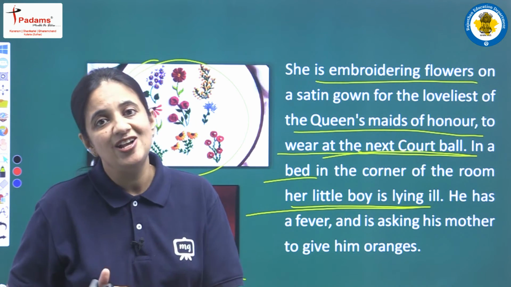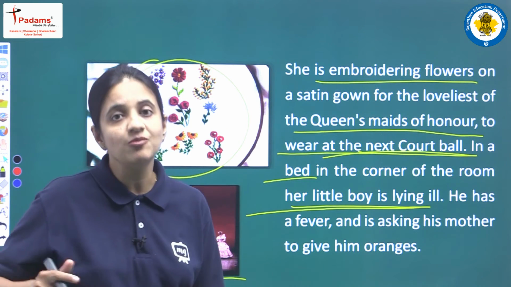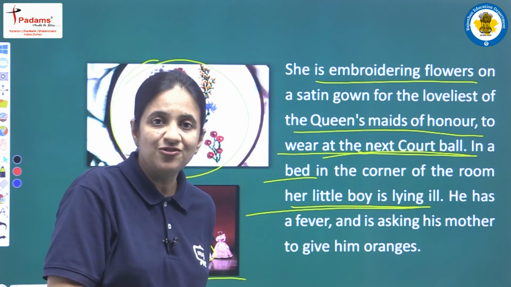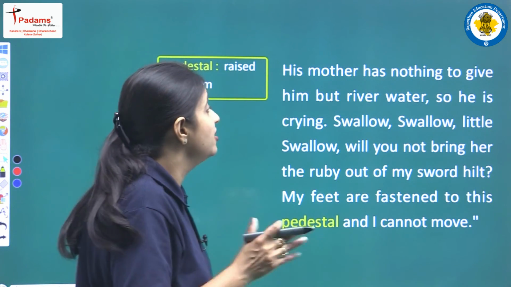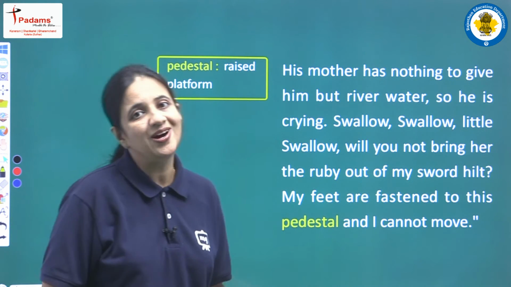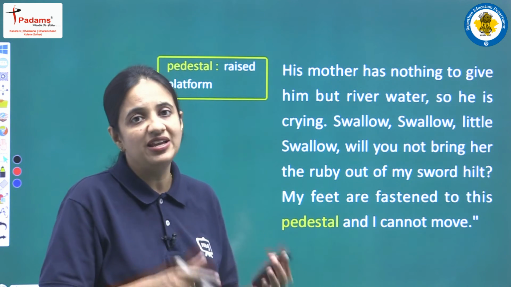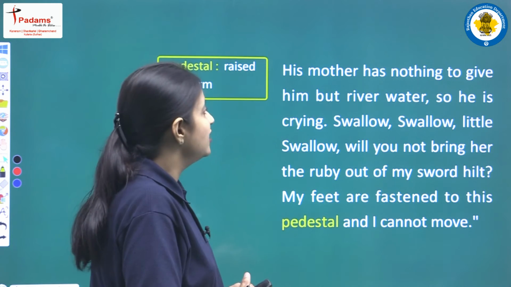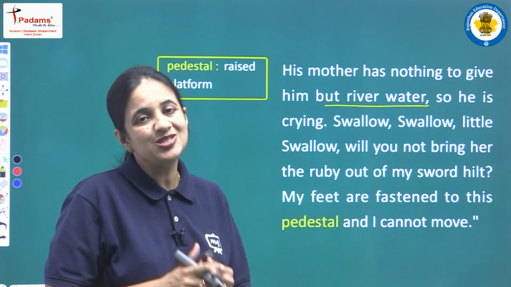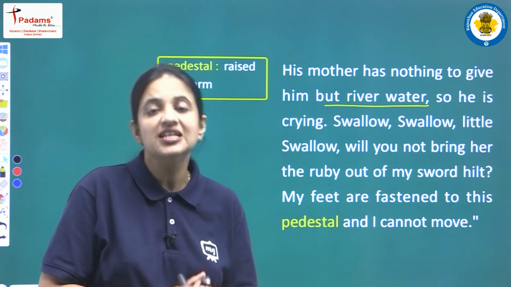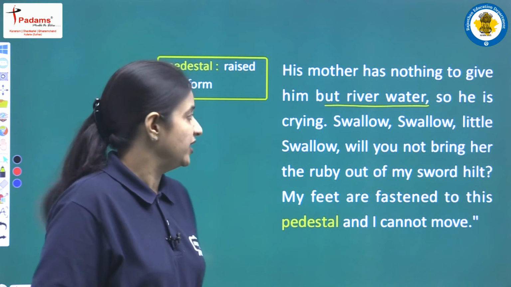So the boy, the child of that seamstress, is having fever and he is asking his mother to give him some oranges, but we know that the mother of that boy is very poor, very tired. His mother has nothing to give him but river water, so he is crying. She is not having any oranges, the only thing she is having is river water, and because of that the boy is weeping, because he wanted oranges, but the mother is very poor. So this is the reason the boy is crying.